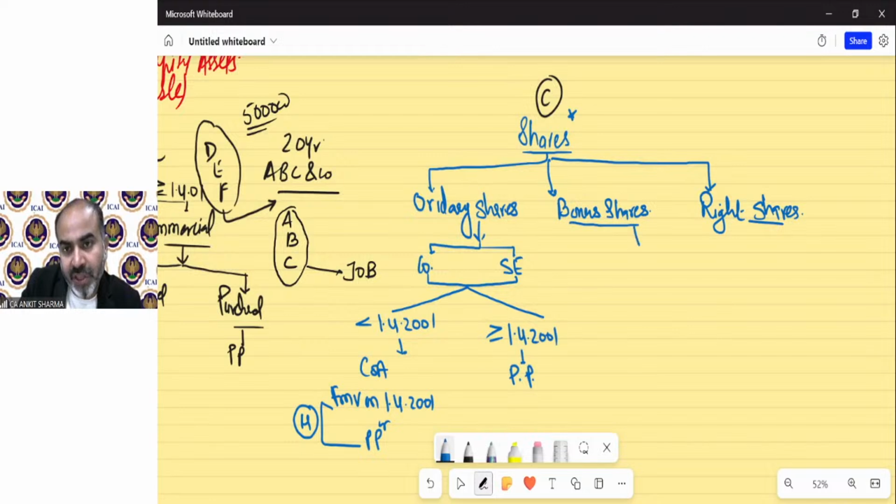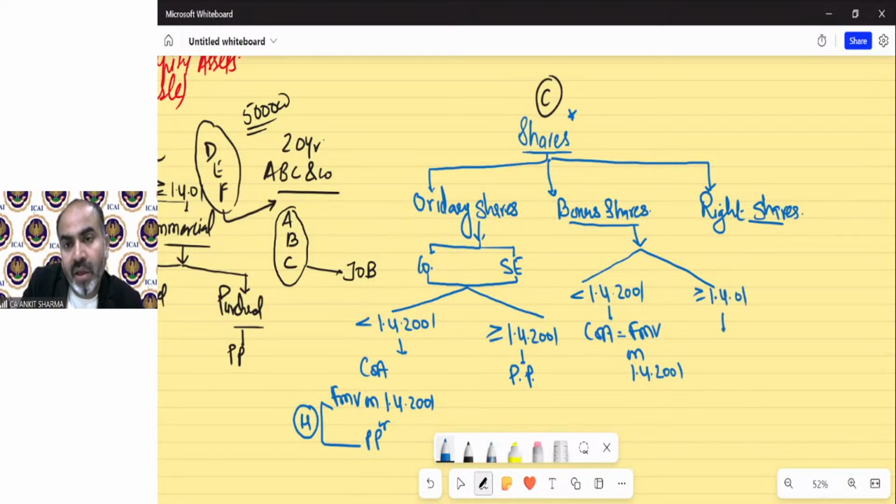In case of bonus shares, that means the shares we have received without any consideration, if we have received them before 1/4/2001, the cost of acquisition will be FMV on 1/4/2001. And if it is on or after 1/4/2001, then the cost of acquisition will always be nil. Clear?